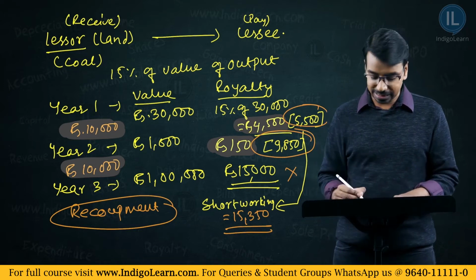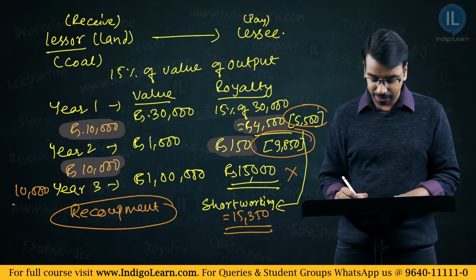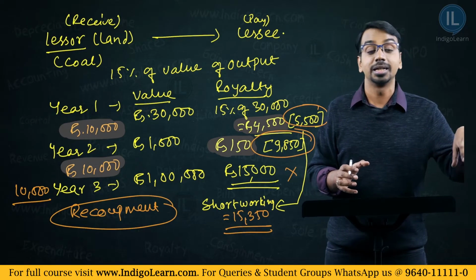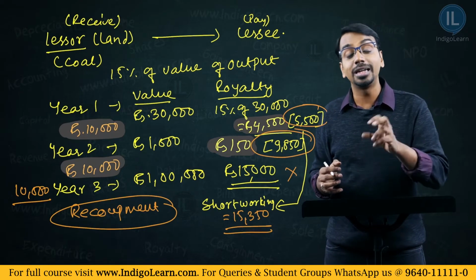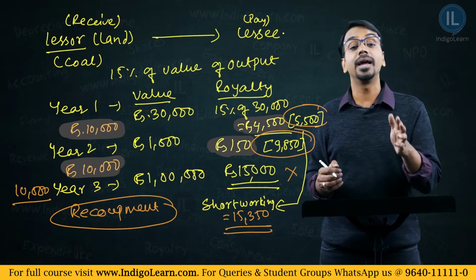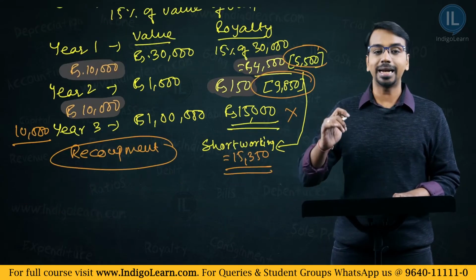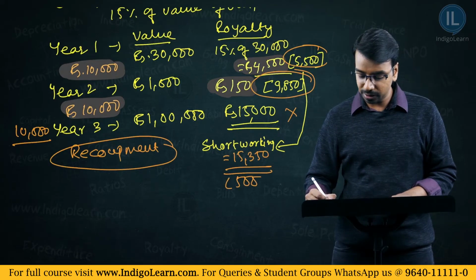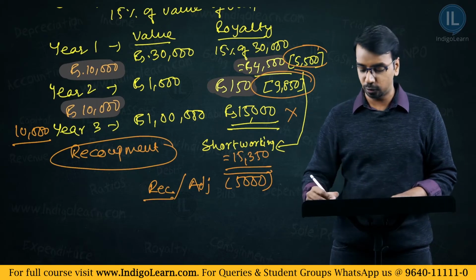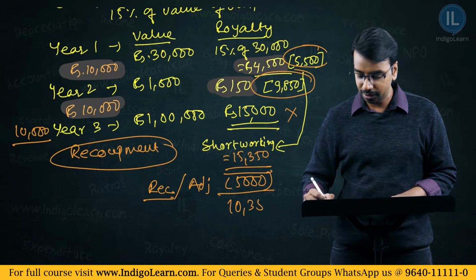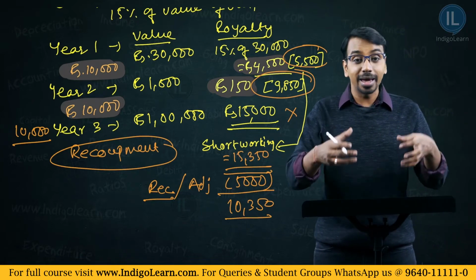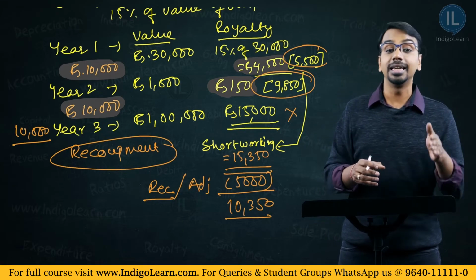So in year 3, if there is a recoupment provision, how much will the lessee pay to the lessor? The lessee will pay 10,000, which is the minimum rent. But you may say, sir, actual royalty is 15,000. Yes, but the 5,000 of extra royalty payable will be adjusted against the 15,350 which was paid in the earlier years. After 5,000 has been recouped, the short workings balance is 10,350. The lessor and the lessee may have these kinds of conditions in the lease agreement.